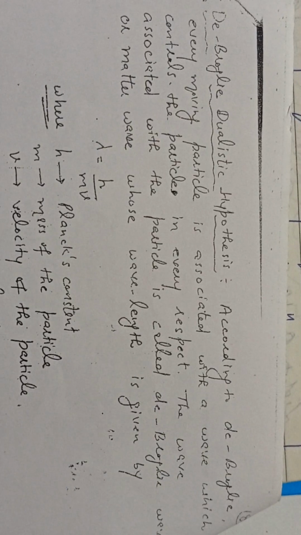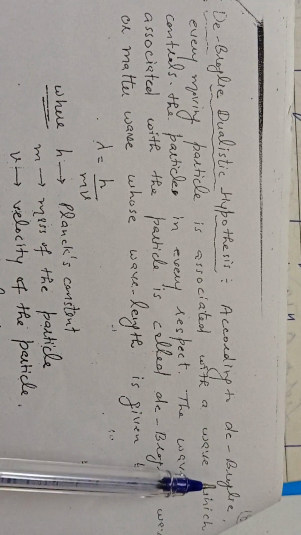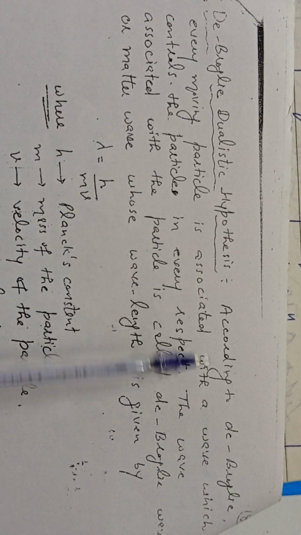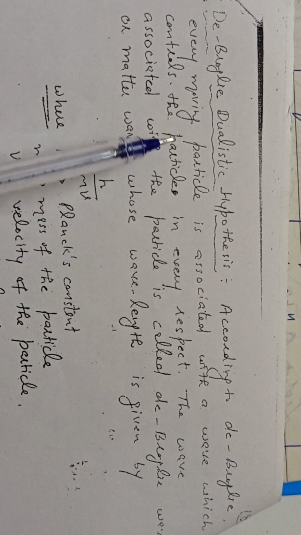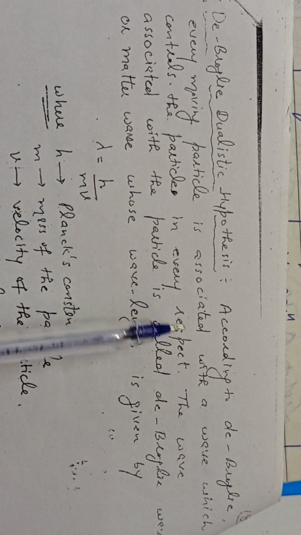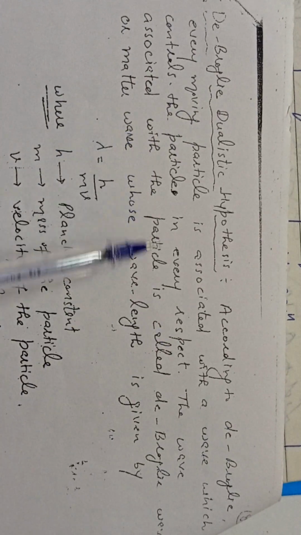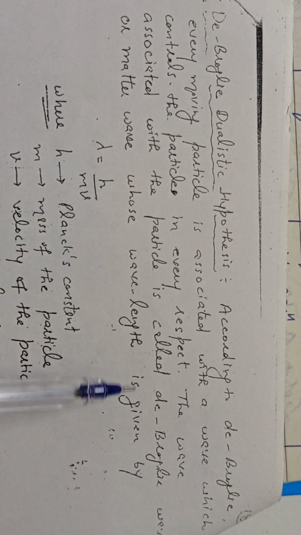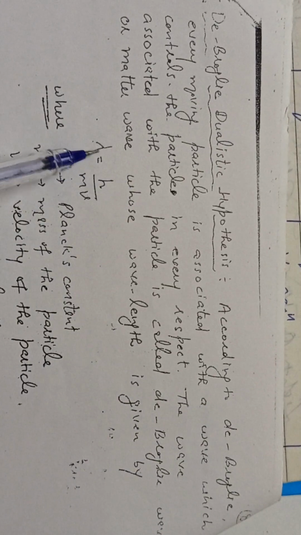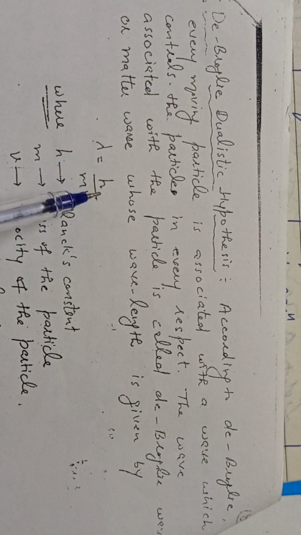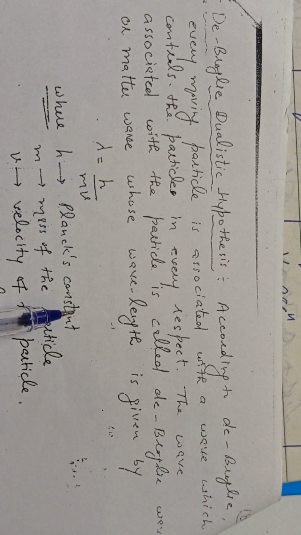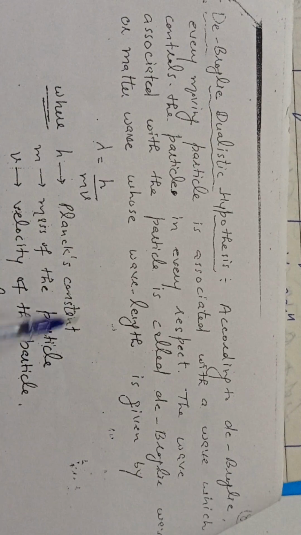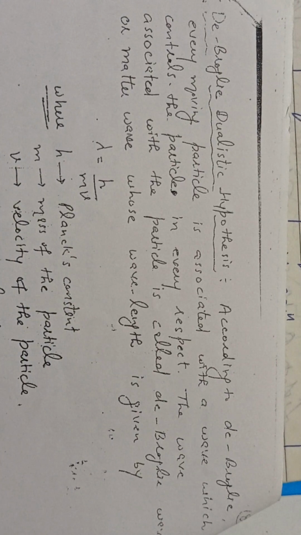De Broglie dualistic hypothesis. According to de Broglie, every moving particle is associated with a wave which controls the particle in every respect. The wave associated with the particle is called de Broglie wave or matter wave, whose wavelength is given by the relation lambda equals h by mv, where h represents the Planck's constant, m represents the mass of the particle, and v represents the velocity of the particle.